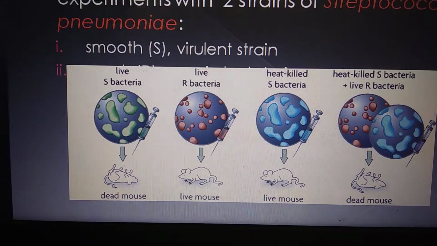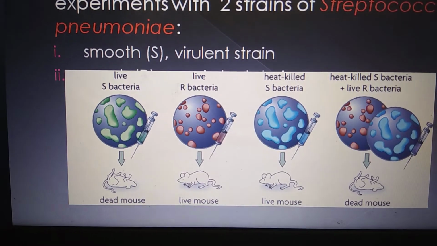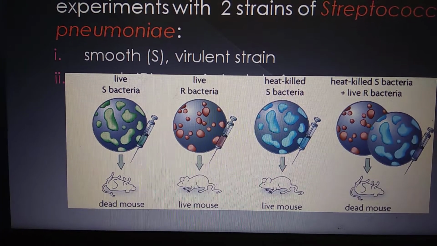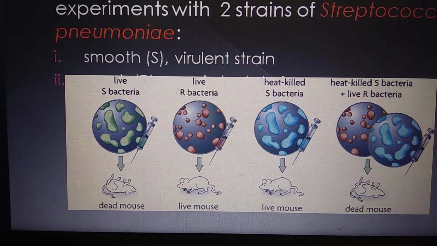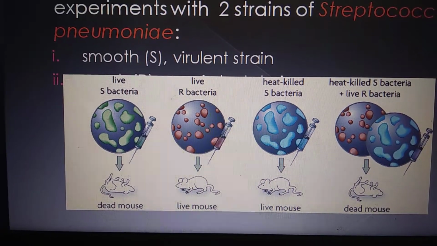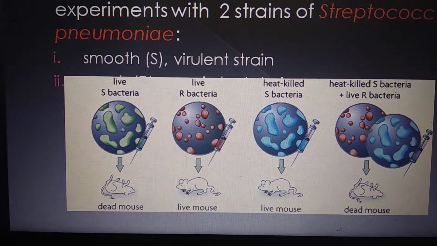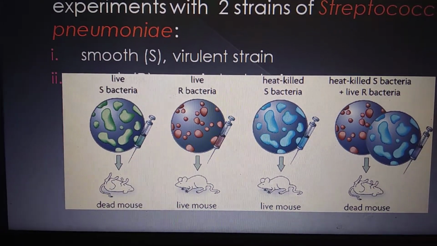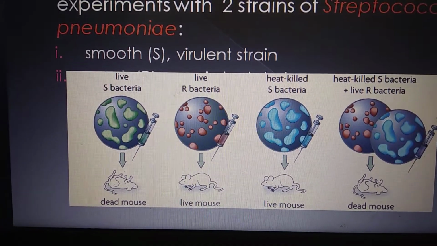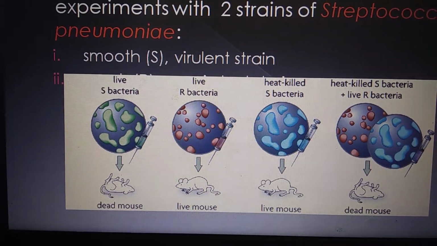The mice lived. Then he heat killed the S strain and then infected, so the mice survived. So from this he inferred that after heat killing, the infective property of the S strain is lost.